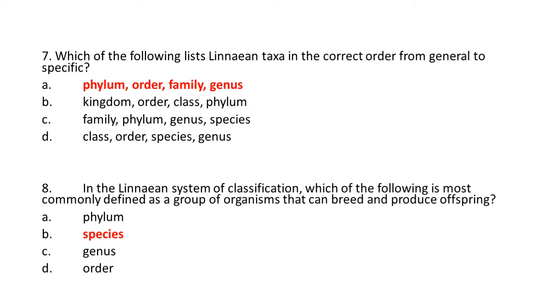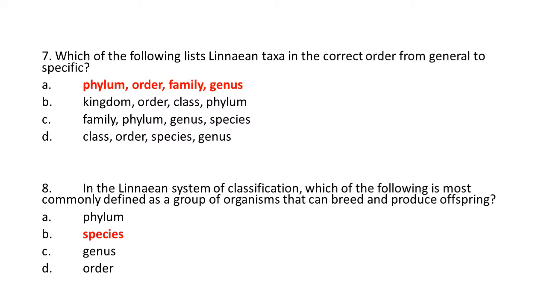Okay, it is a tricky question. Which order here is from general to specific? King Philip came over. Okay, phylum. Class, no, there is no class here. Okay, removed, but after phylum, order, it's okay.